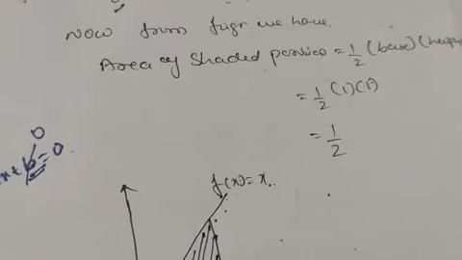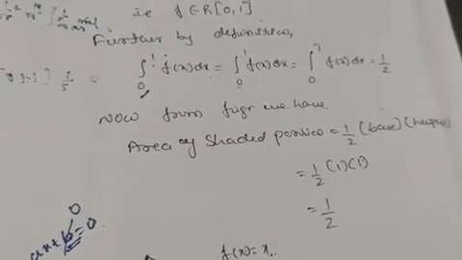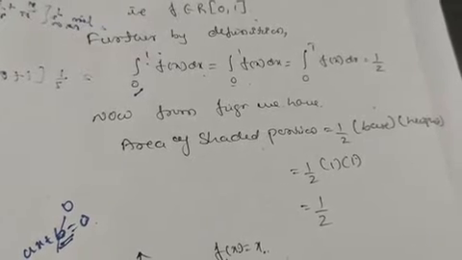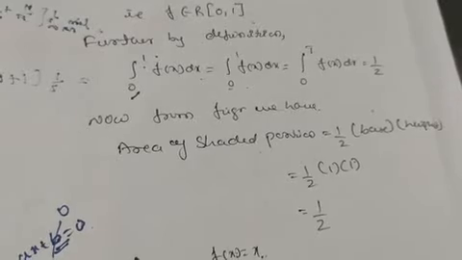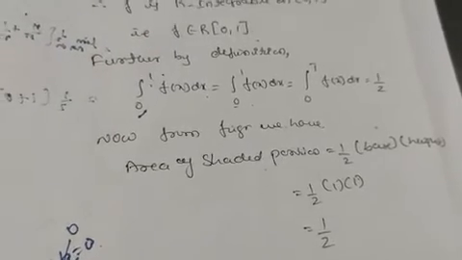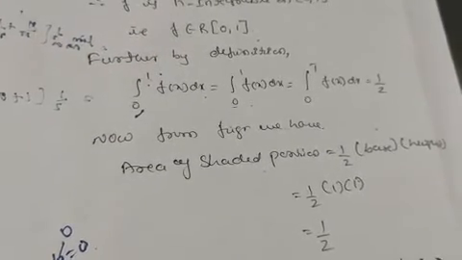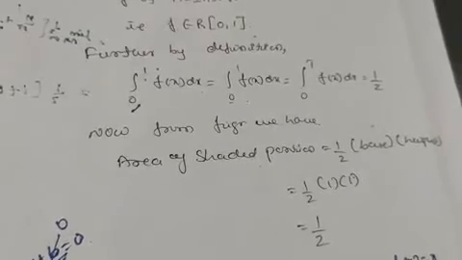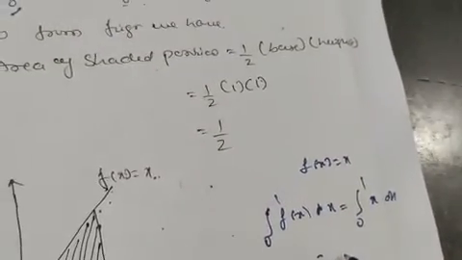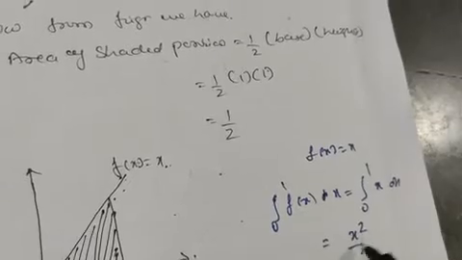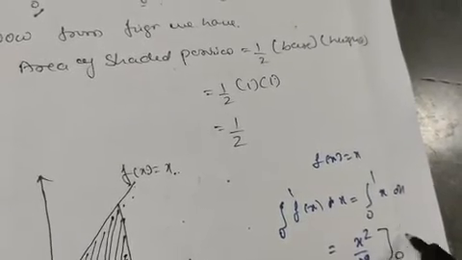So this is all about the solution. If you do this example directly, what will we get? The given question is the integration from 0 to 1 of f of x dx, which is equal to the integral from 0 to 1 of x dx, since f of x equals x. The integration of x is x square by 2 between the limits 0 and 1.